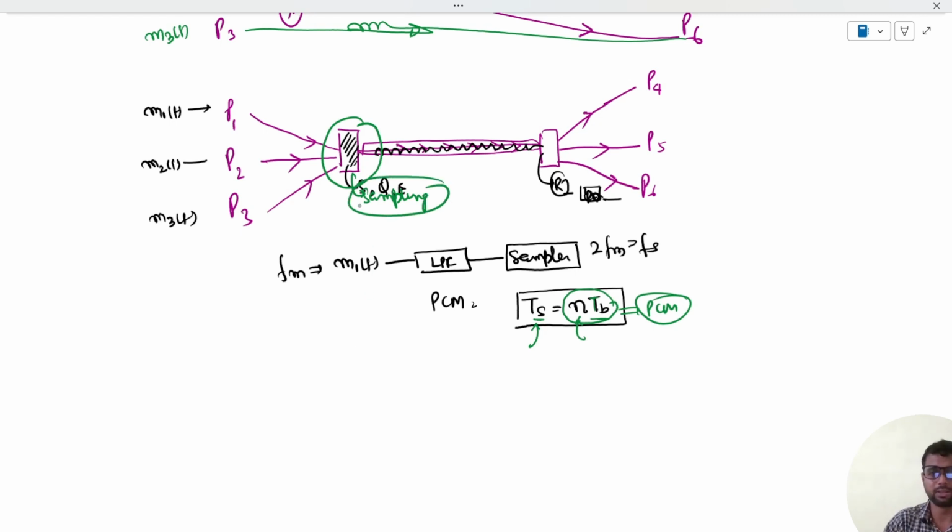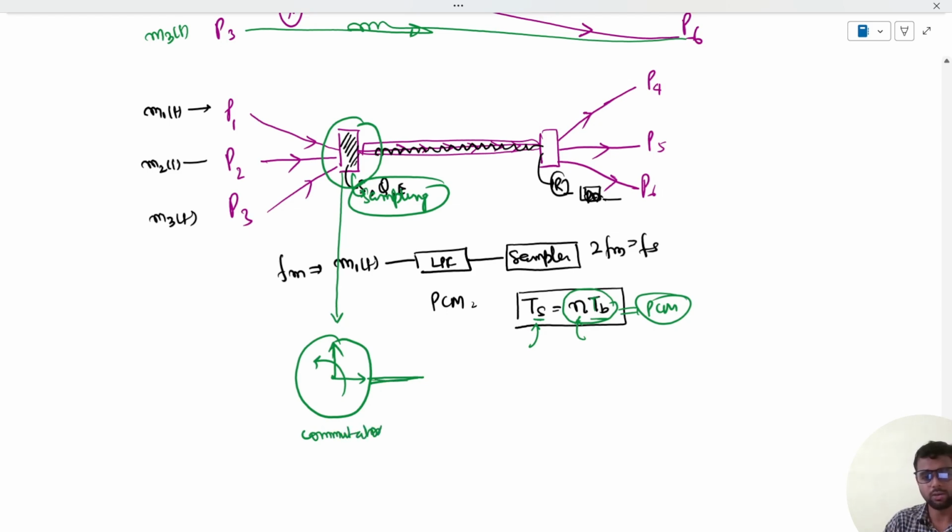At least do the sampling in such manner. So this device is known as the commutator. So here we are having one commutator. This is the commutator. It is rotating in anti-clockwise direction. Then instead of sampler, what we have? Commutator.